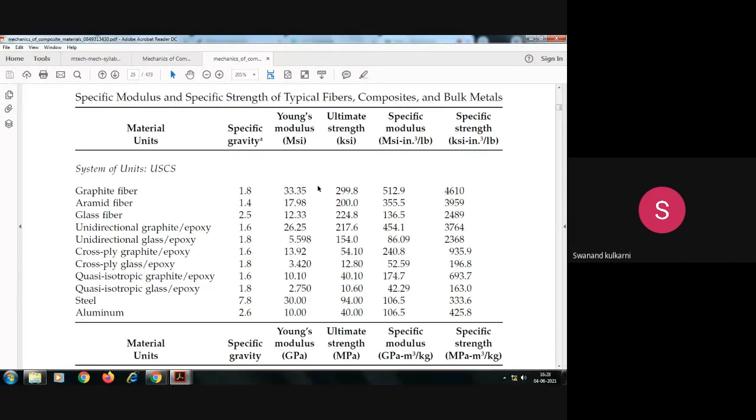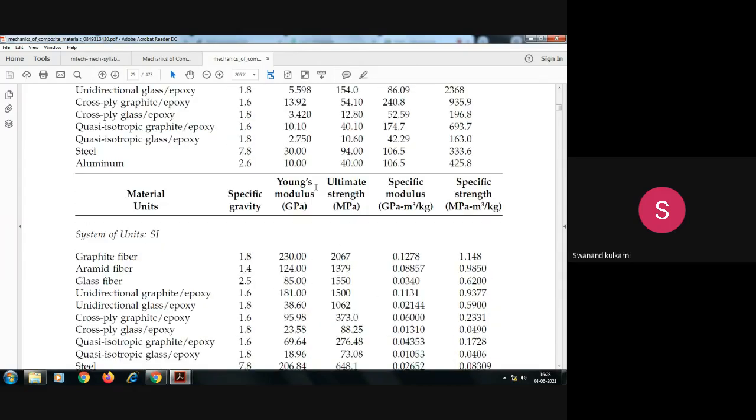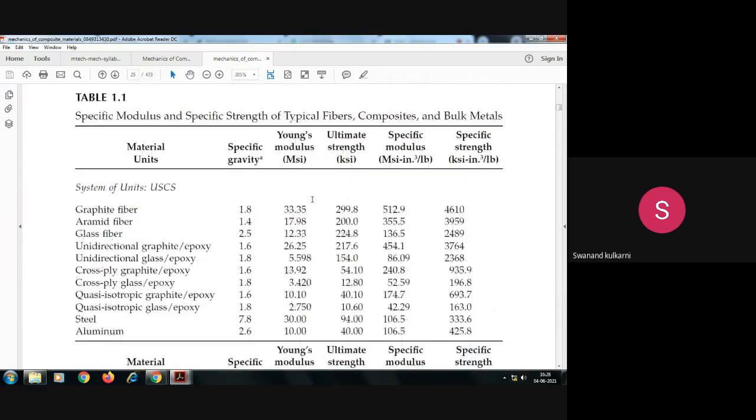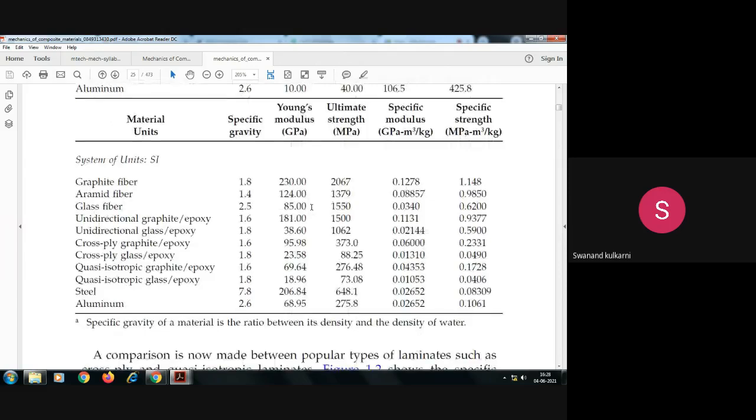Graphite fiber. What is the specific gravity of the graphite fiber? That is 1.8. Here you may consider this in SI units. Then in SI units, what is the Young's modulus of graphite fiber?